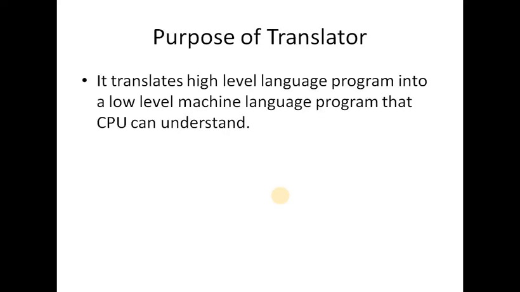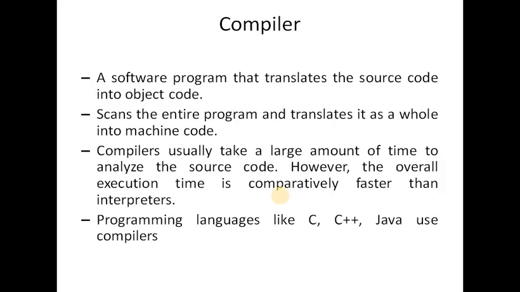So what is the purpose of a translator? It translates a high level language program into a machine level program that the central processing unit, that is the CPU, can understand, and it also detects errors in the program. Sometimes a translator has to find errors during execution or in any program. So first, we are focusing on compiler, interpreter, and assembler, and we are comparing these three translators and these three processors.